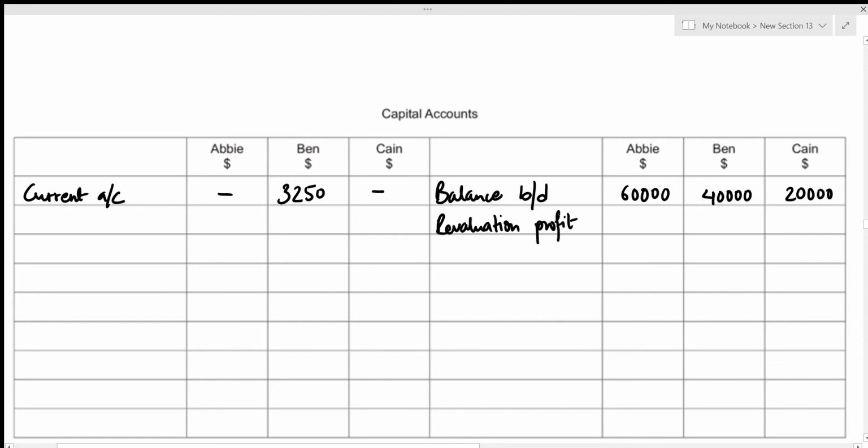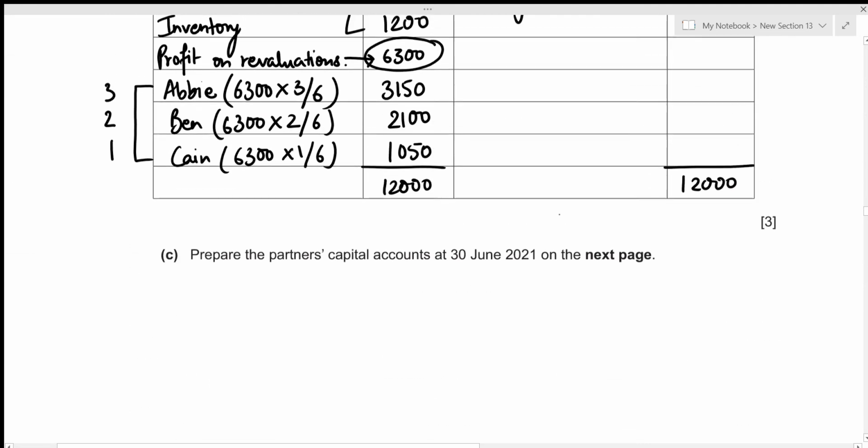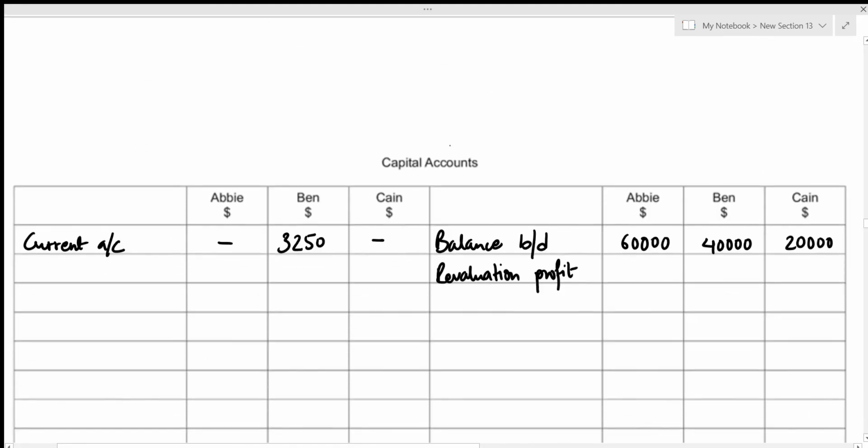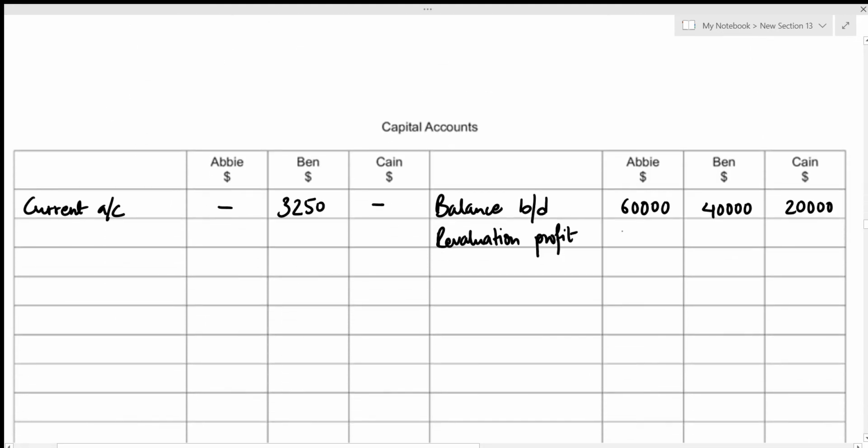Let's have a look at the amounts. For Abby, it was 3,150. For Ben, it was 2,100. And for Kane, it was 1,050. So let's record it. That's 3,150, 2,100, and 1,050.